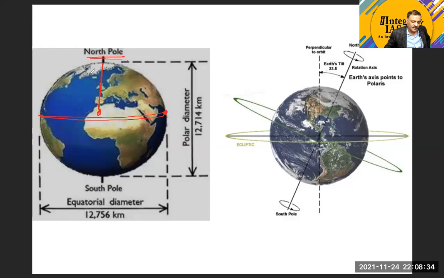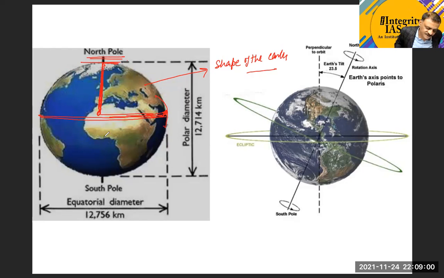And why do we have these differences? The difference is in the shape of the Earth, and the shape of the Earth is oblate spheroid. Due to this, the middle part of the Earth has a bulge, while the poles are flattened and seem closer to the center.